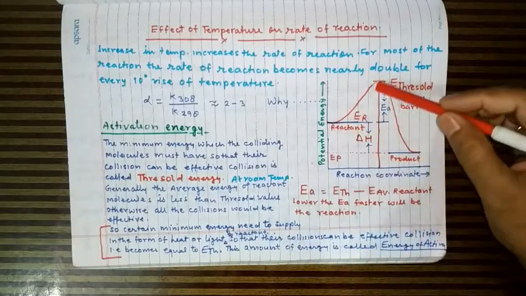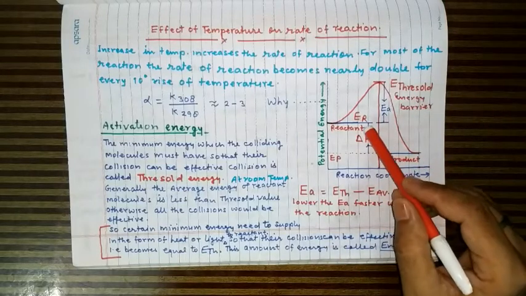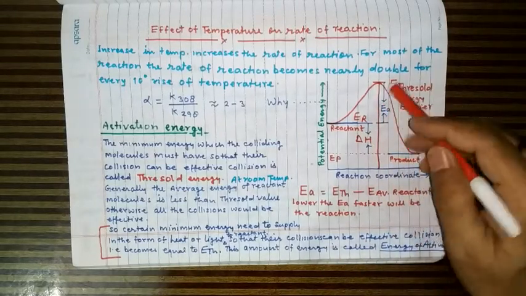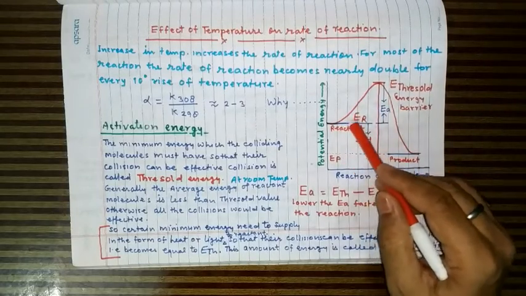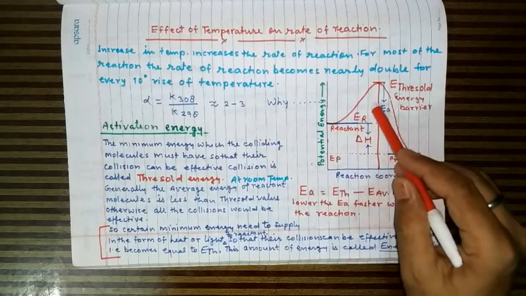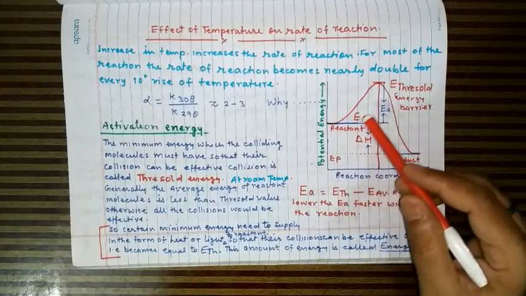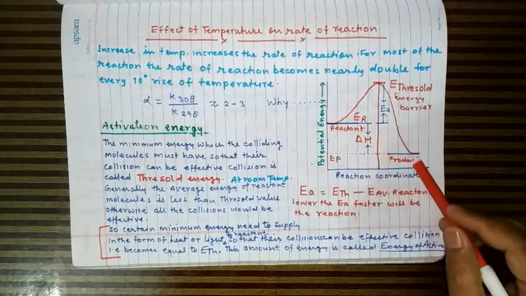So from this graph, it is clear, if the energy of activation is lower, suppose this much is the energy of activation, then most of the reactant molecules can cross this energy barrier even when they are supplied with a lesser amount of energy.